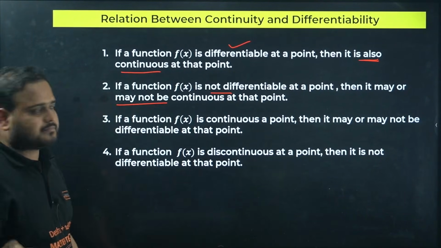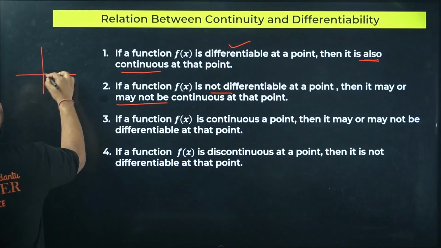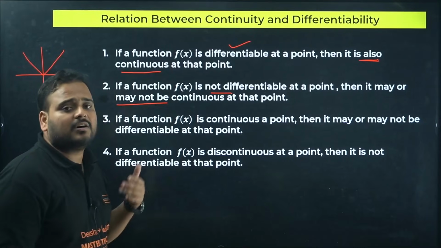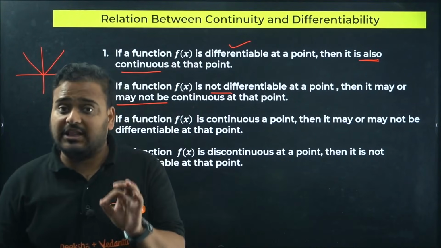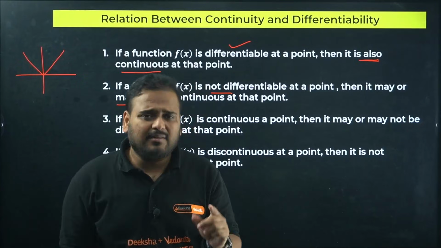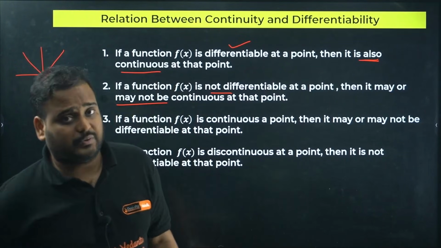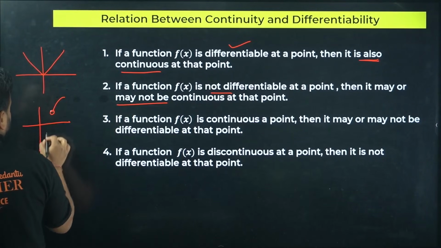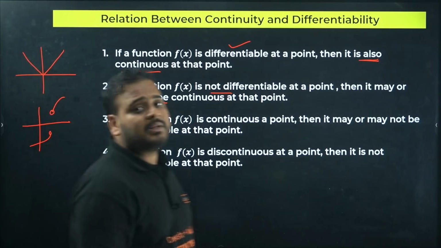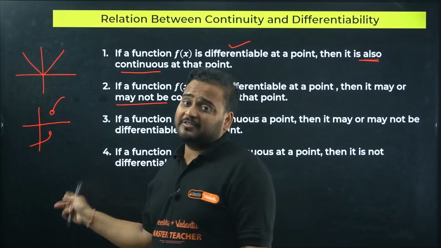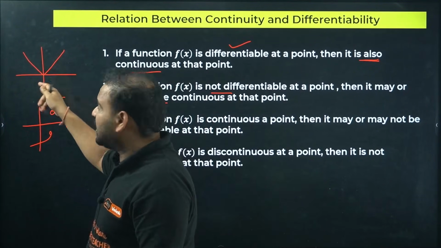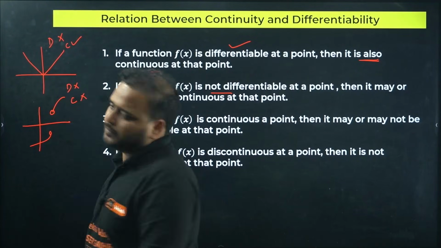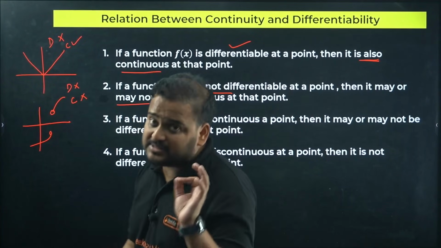I can take an example over here. This is a modulus function. Differentiable, sir? No. Continuous? Yes. So the given function which is differentiable will have to be continuous, and a given function which is not differentiable may or may not be continuous depending upon the type of function. If there's a break in the function, let's go like this, this function over here is not continuous and it's also non-differentiable. Here differentiable, no. Continuous also, no. So we cannot say anything about continuity just because differentiability does not exist.